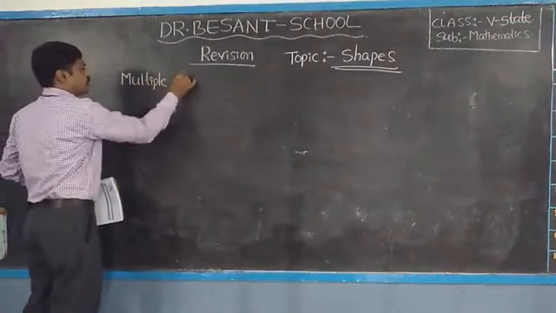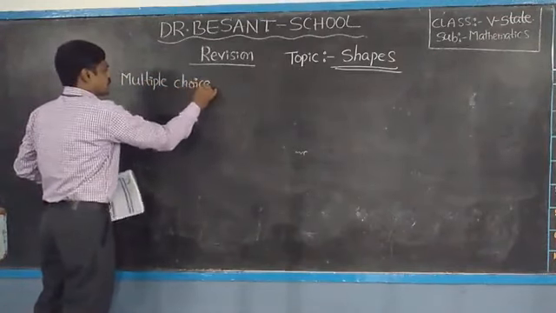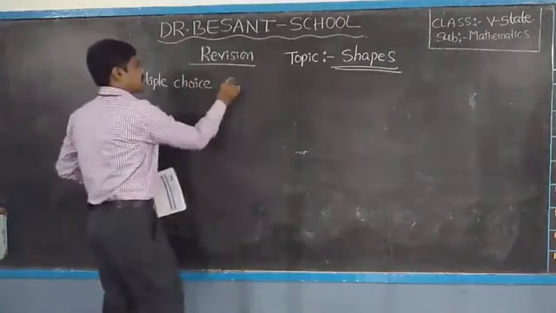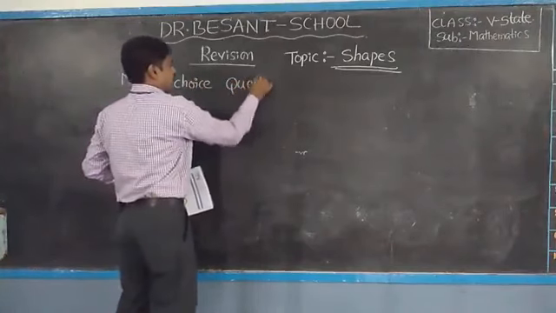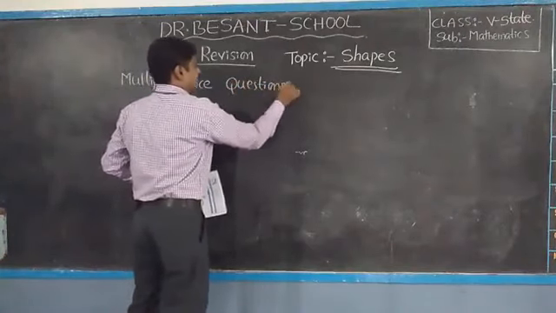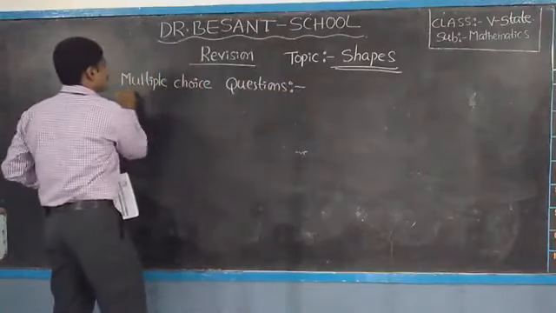Okay, children. So multiple choice questions.